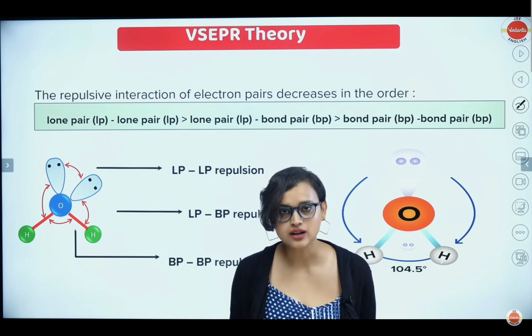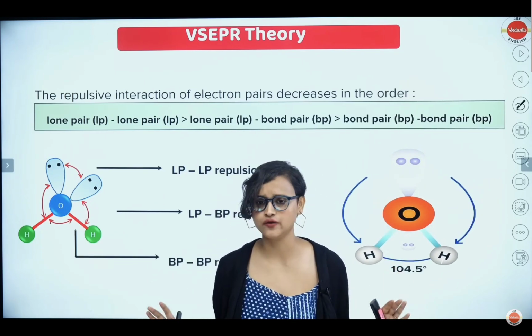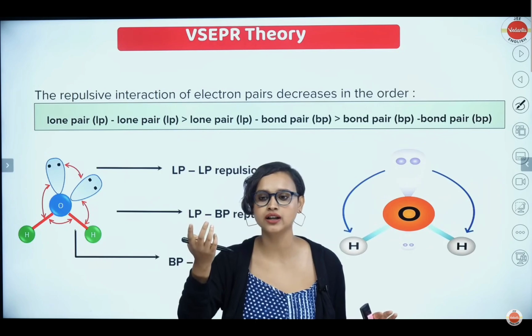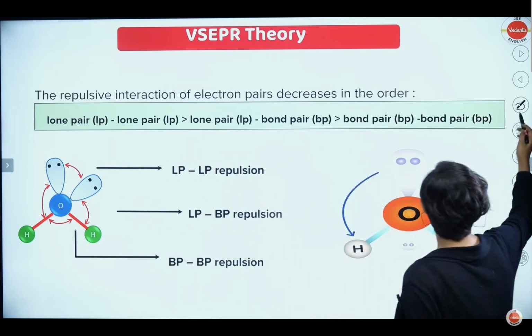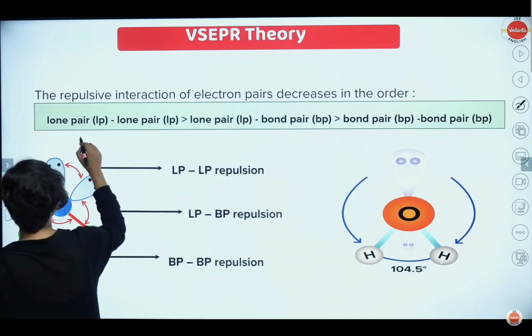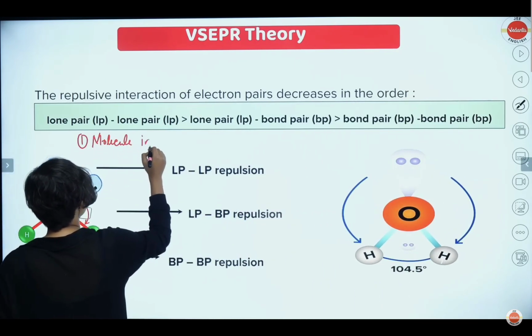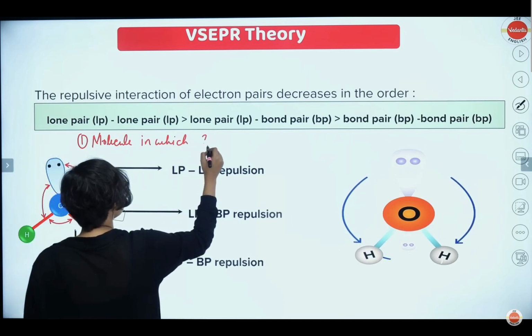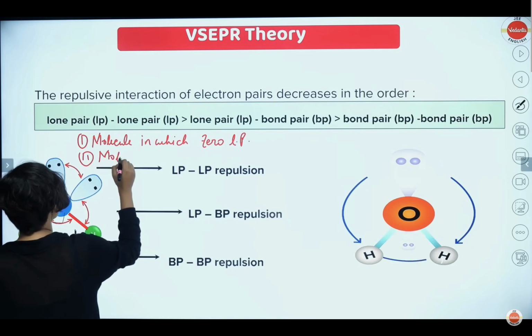For the prediction of geometrical shapes of molecules with the help of VSEPR theory, it will always be easier for you if you divide the molecules into 2 categories. What are the categories? Molecules in which the central atom has no lone pair, and molecules with lone pairs. Let me write it down: molecule with 0 lone pair, and molecule with lone pair.